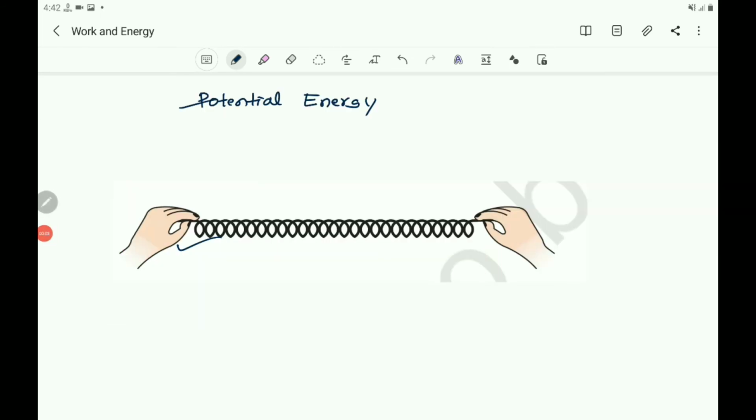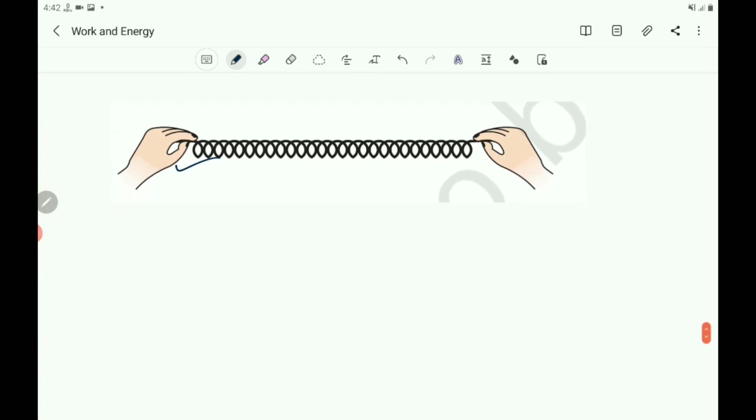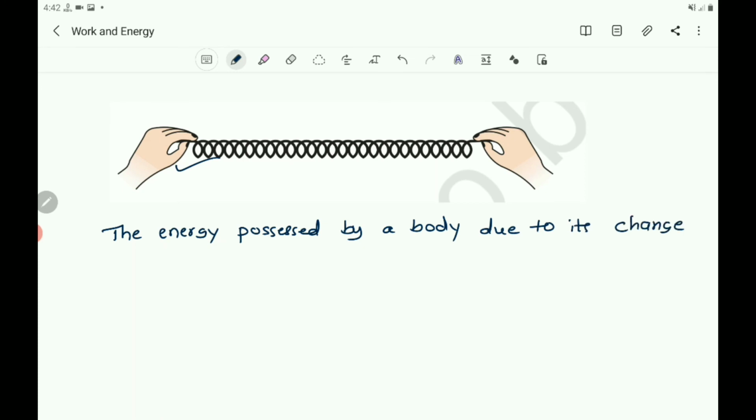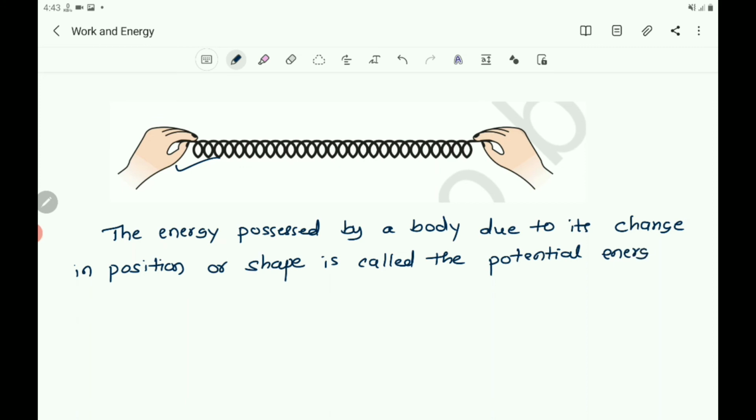Now you write what is potential energy. So you write that the energy possessed by a body due to its change in position or shape is called the potential energy.